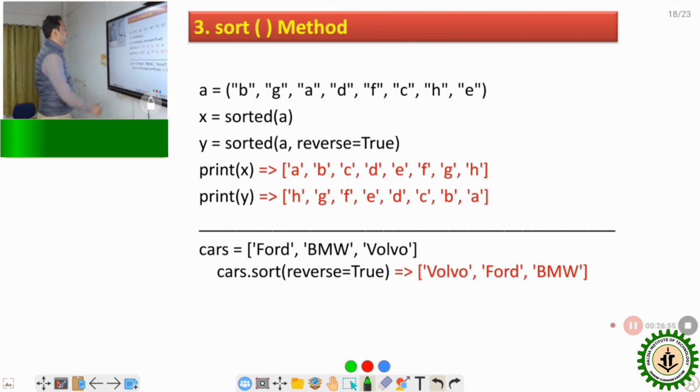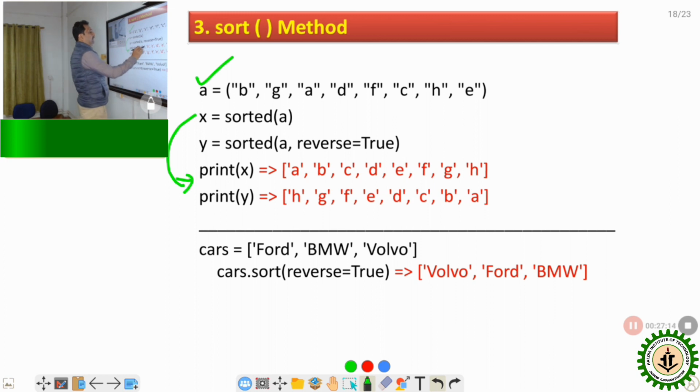Next one is sort. Suppose A is a variable name, and B is G. I want to sort A. So what will be the output? After sorting, it will be A, B, C, D, E, F, G, H. Why?